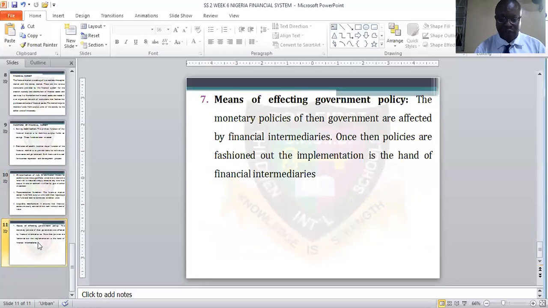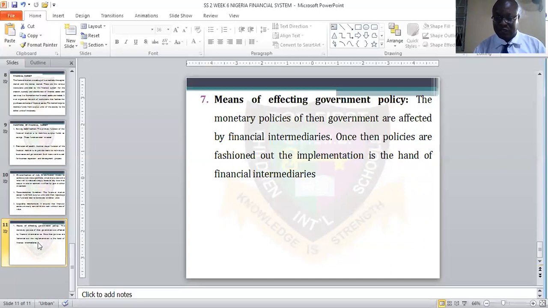Then the last one is means of effecting government policy. Government can bring their own policy, and that policy may affect the activities of this financial market. The monetary policies of the government are affected, as I've said, by financial intermediaries.